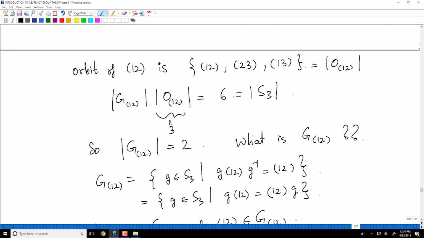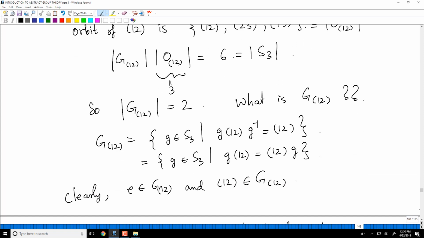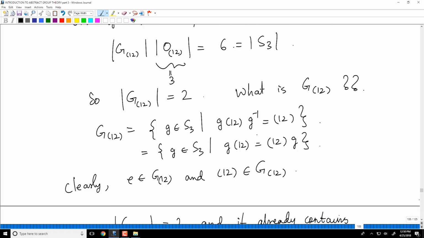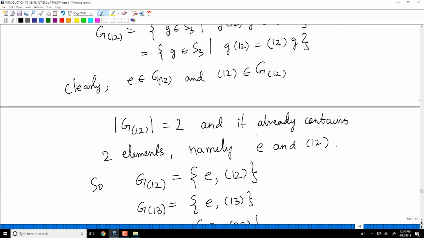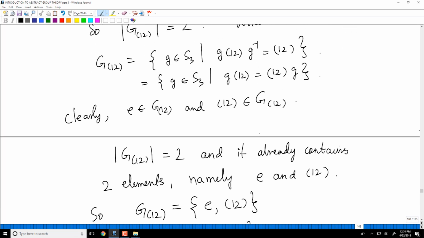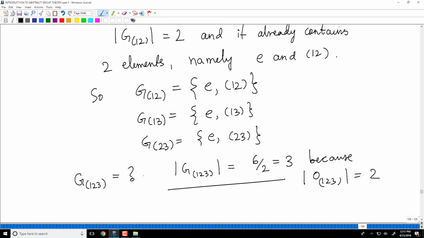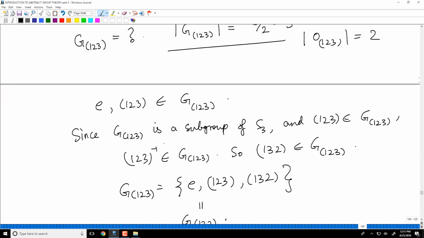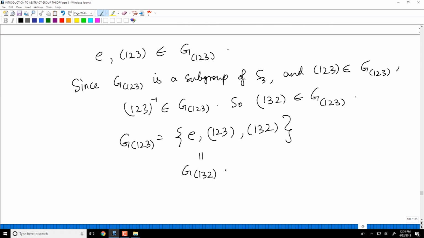And then using the counting formula, we computed the stabilizers by first noting that stabilizers must have size either 2 or 3 depending on what element we are taking, and by picking obvious elements in the stabilizer we were able to compute the stabilizer of (1 2), (1 3), (2 3), and also of the 3-cycle (1 2 3). The stabilizer of (1 2 3) happens to be the stabilizer of (1 3 2).